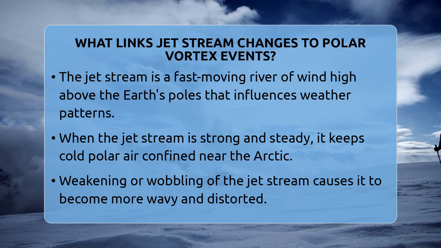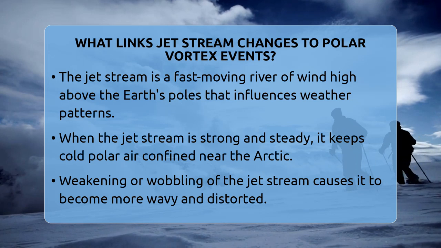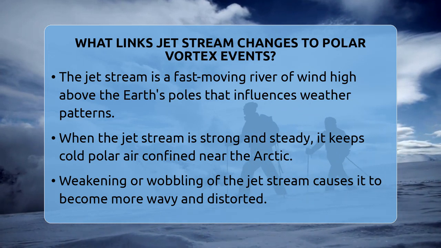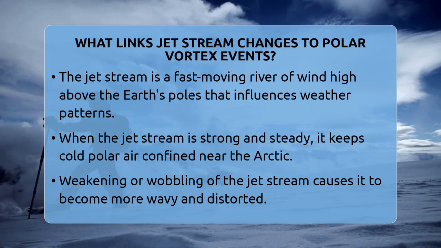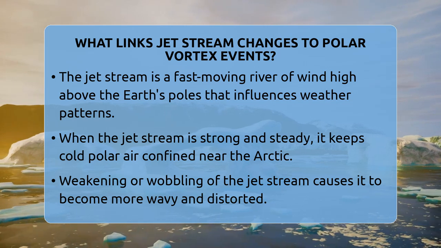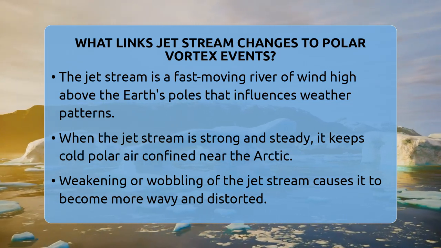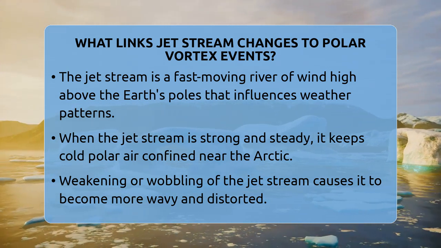What links jet stream changes to polar vortex events? Imagine a giant river of wind high above your head, rushing around the Earth's poles. That's the jet stream, and it plays a big role in how cold or warm the weather gets from the poles. When the jet stream is strong and steady, it keeps the cold polar air locked near the Arctic. But when it weakens or starts to wobble, things change quickly.